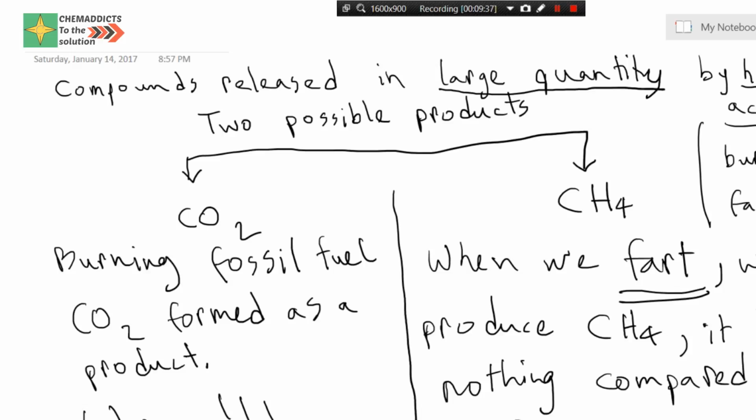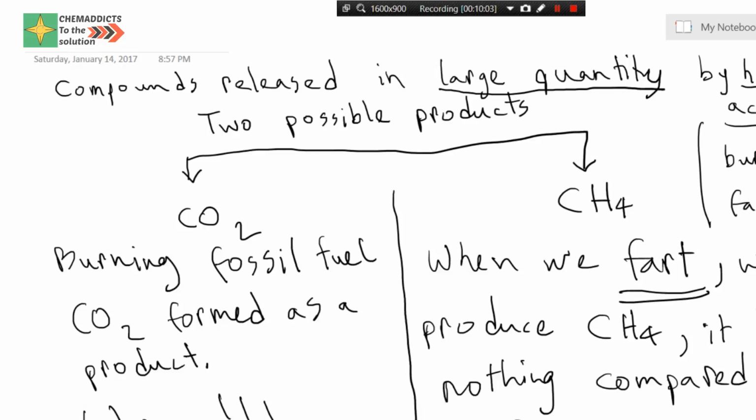So as you can see, if we compare this with an ant and an elephant, here carbon dioxide would be an elephant and methane would be an ant. That means carbon dioxide plays a vital role in global warming.